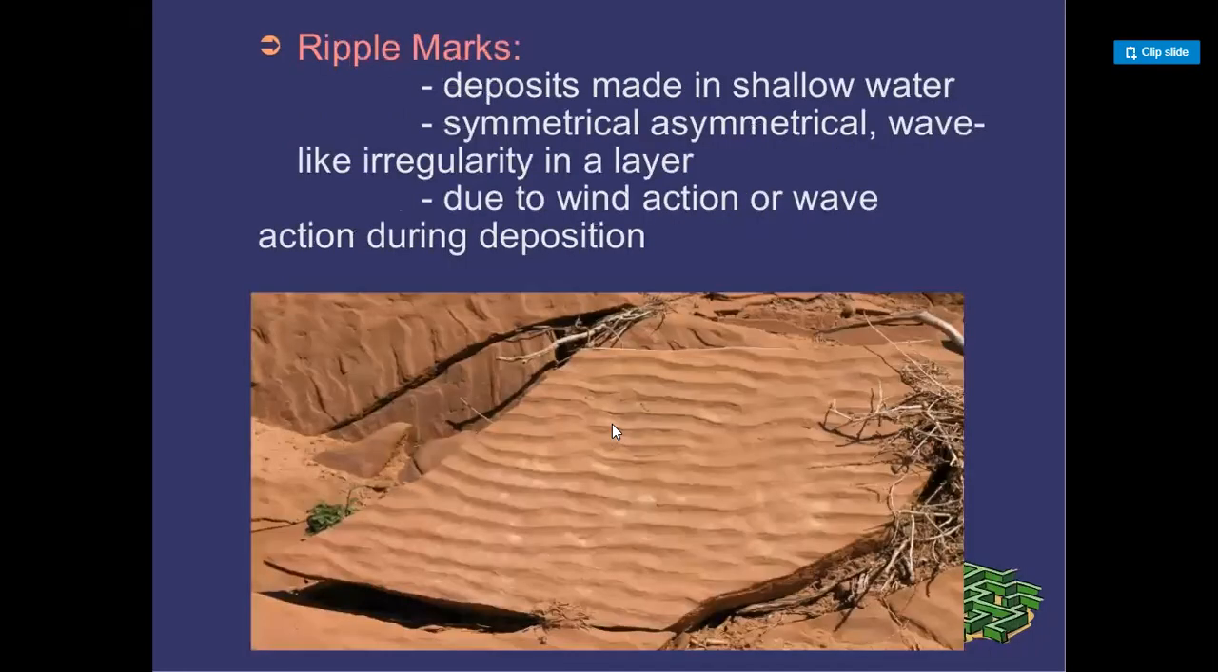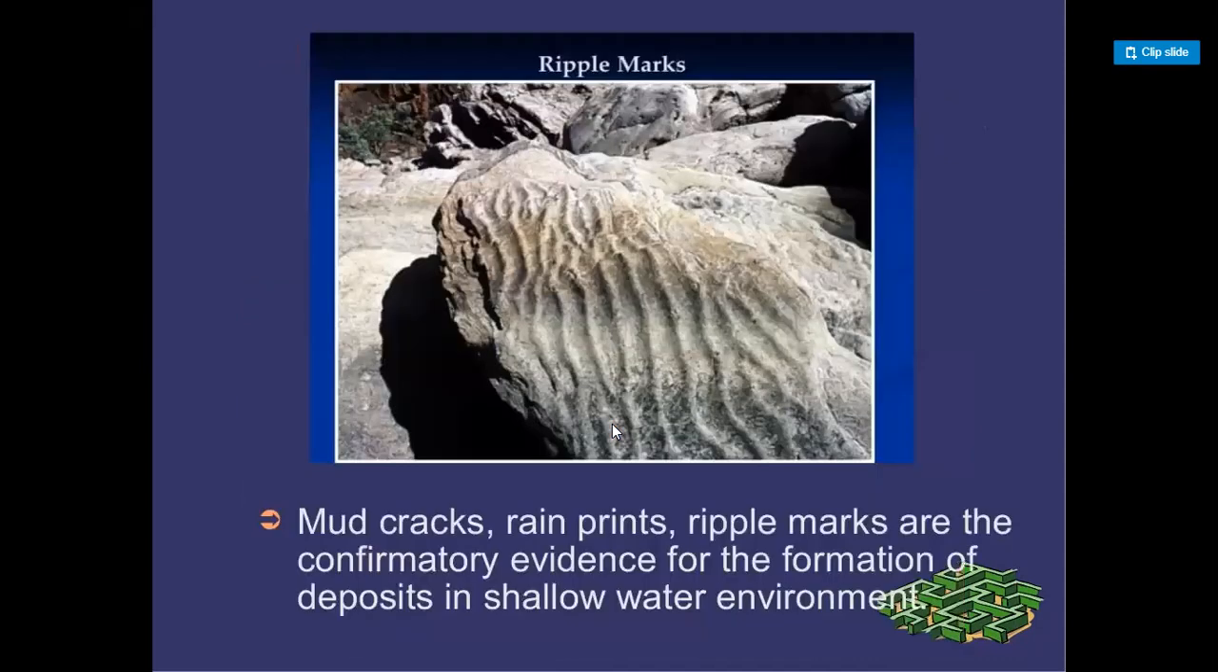Here, ripple marks. Deposits made in shallow water, symmetrical or asymmetrical, wave-like irregularity in a layer due to wind action or wave action during deposition. This is the ripple marks. Mud cracks, rain prints, and ripple marks are the confirmatory evidence for the formation of deposits in a shallow water environment.